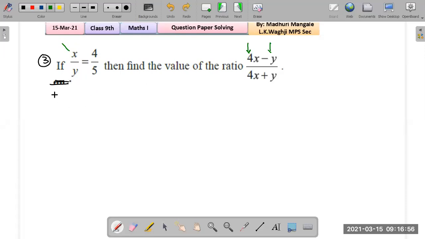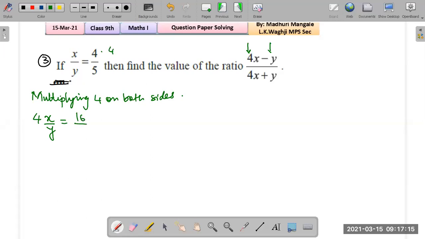So the first operation will be multiplying by 4 on both sides. That would be 4x upon y equals 4 times 4, that is 16 upon 5.